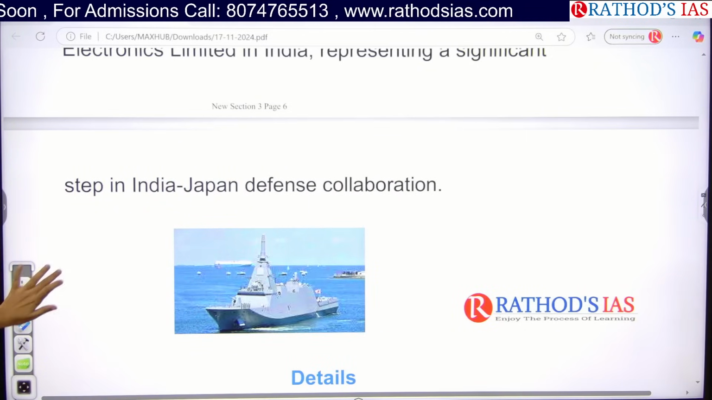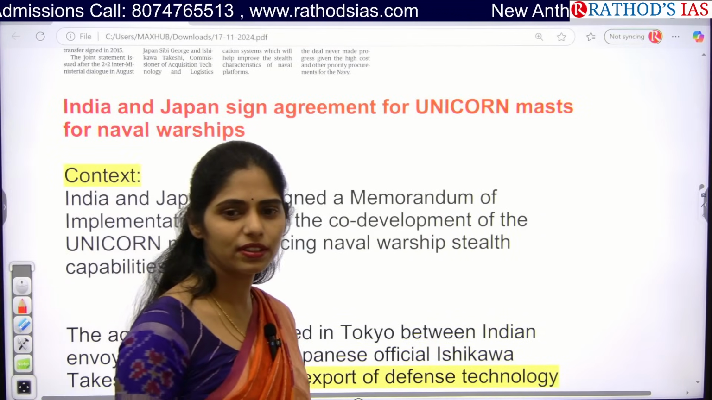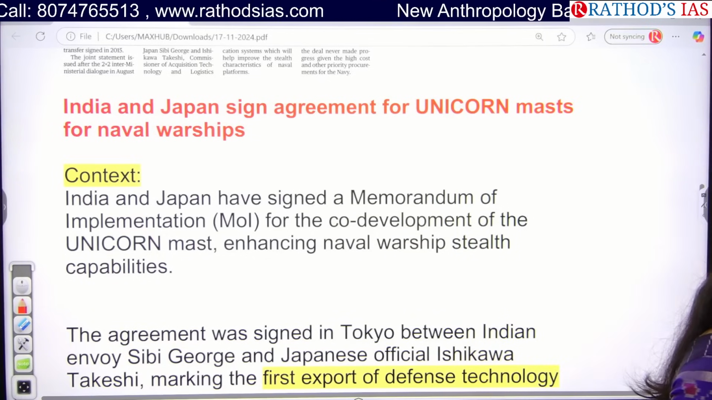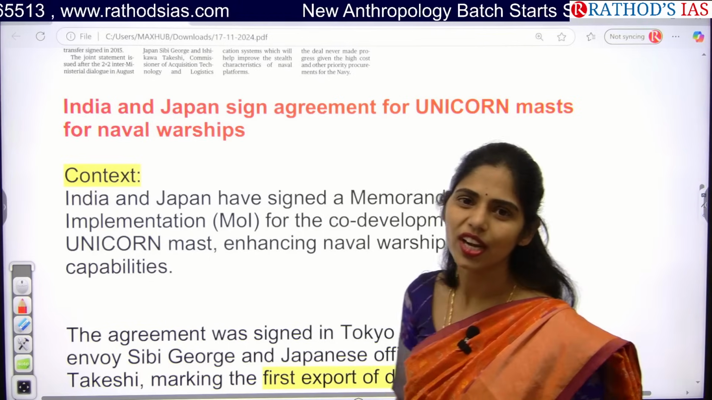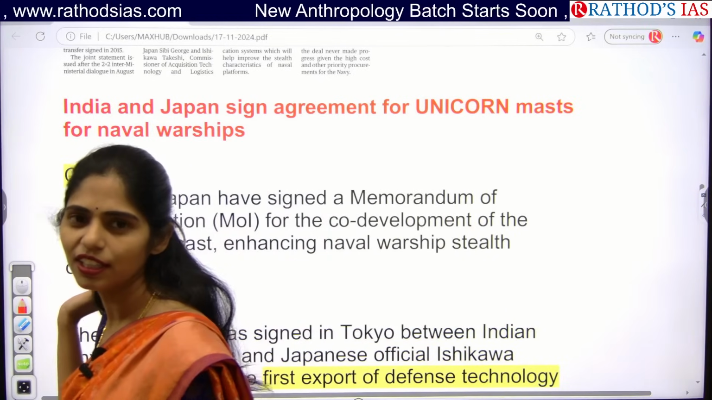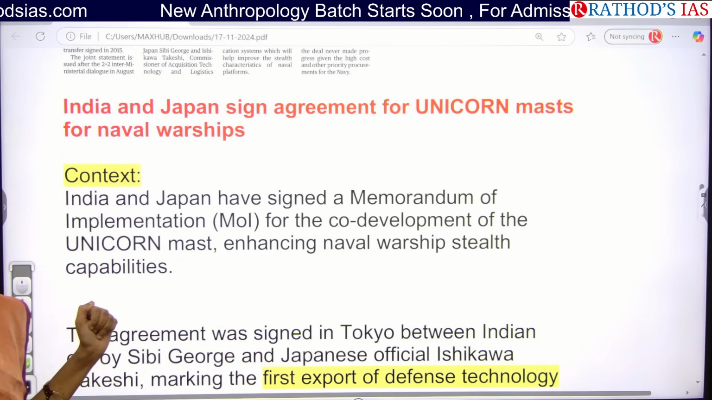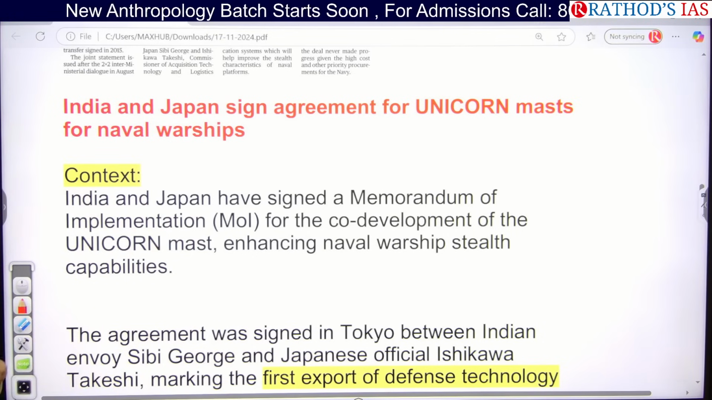Remember this. This article is important for your science and technology from GS paper 3 and as well as for India-Japan relations from GS paper 2. If you are writing about any recent advancements regarding India-Japan relations, you can write from a defense point of view that we are getting this Unicorn Mast technology. It is related to the naval warship sheath antenna.